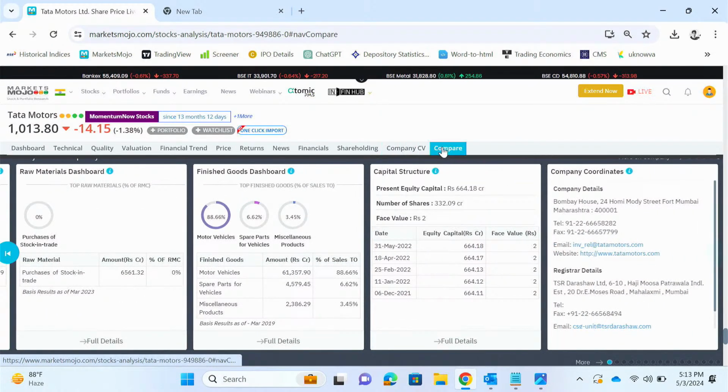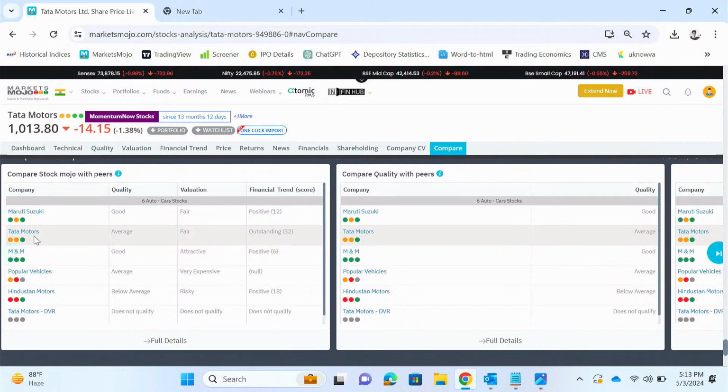And then we can go to compare. Here basically you compare Tata Motors with its peers based on these three parameters, that is quality, valuation and financial trend. You can see Maruti Suzuki is good, Mahindra and Mahindra is good compared to Tata Motors, etc.